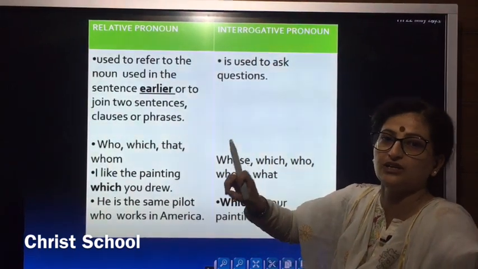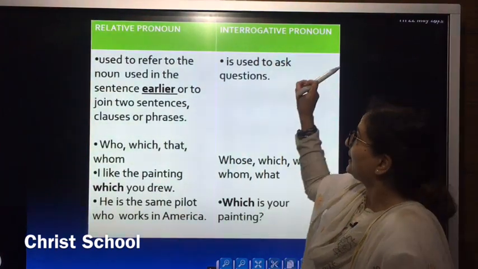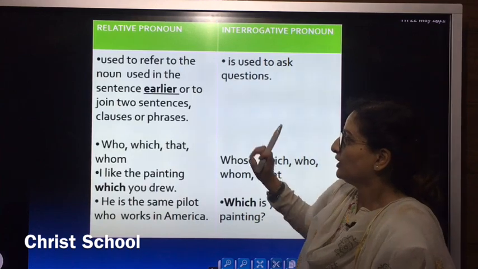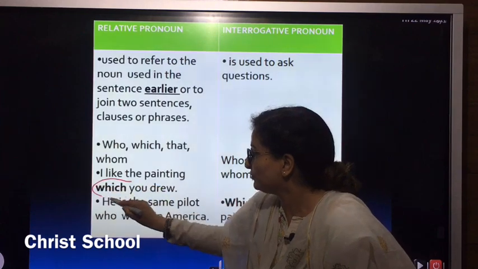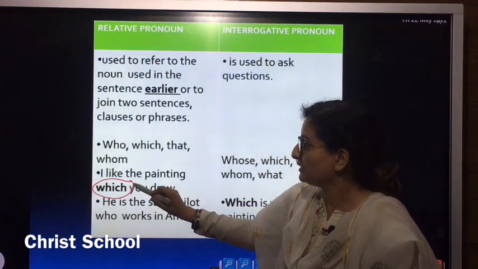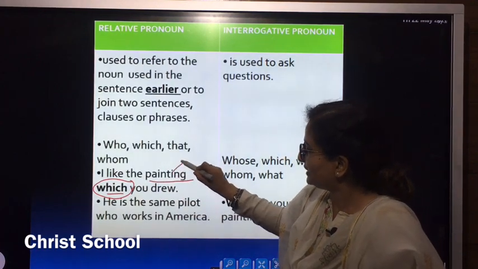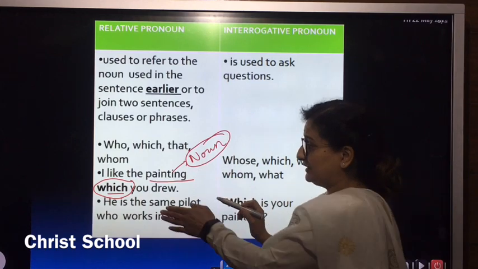There will always be a question mark in a sentence where an interrogative pronoun has been used. For example, if I say I like the painting which you drew, here we are talking about the painting. So painting is the noun here and we are referring to this painting.